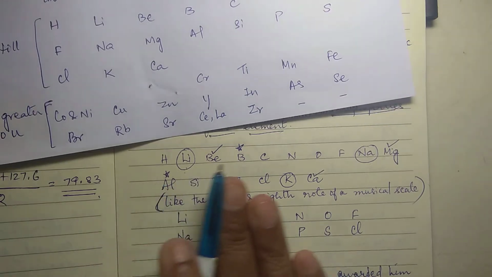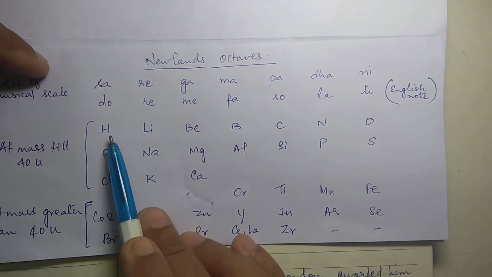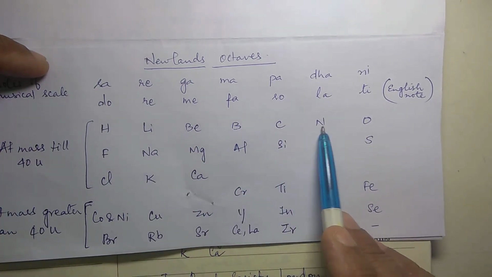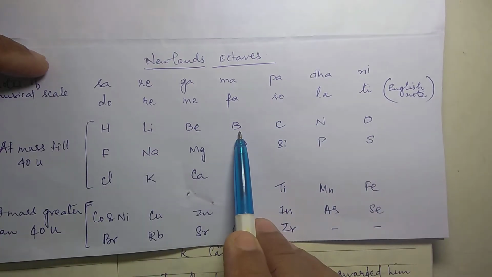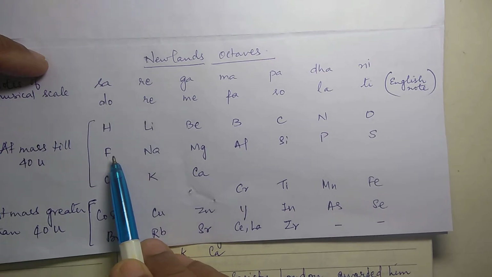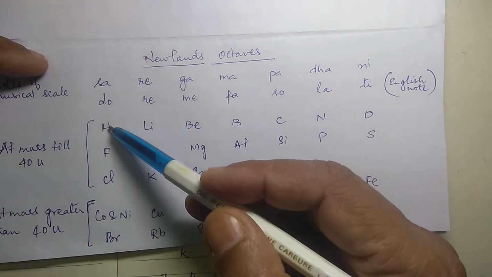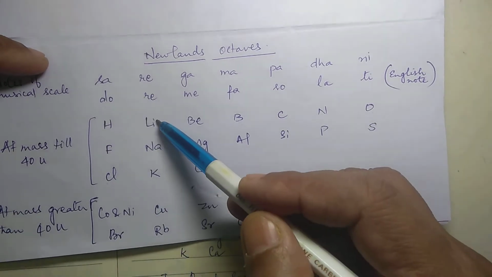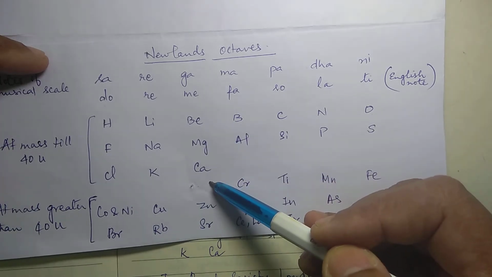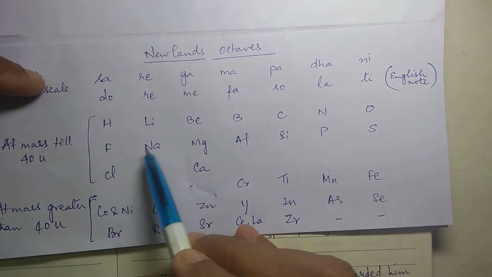Now after he came to understand this, he put them in order like this. Hydrogen, lithium, beryllium, boron, carbon, nitrogen, oxygen. ठीक है? तो 7 element लिखा, 8th element को इसके नीचे डाला है. Then again 7, then the 8th element here. So like that he found hydrogen, fluorine, chlorine, lithium, sodium, potassium, beryllium, magnesium, calcium were all resembling in properties because that is the 8th element. 1, 2, 3, 4, 5, 6, 7, 8.